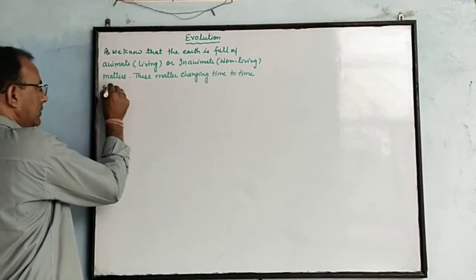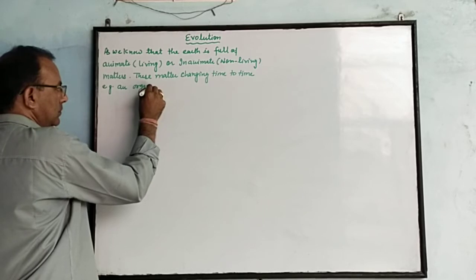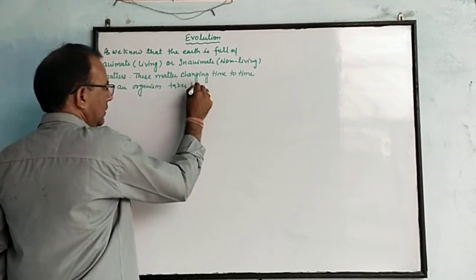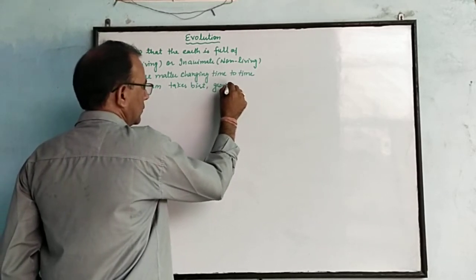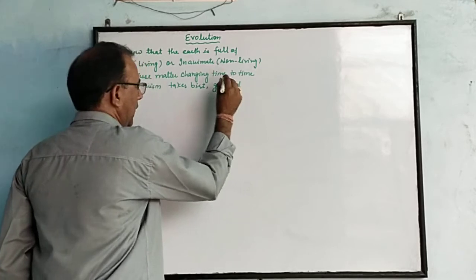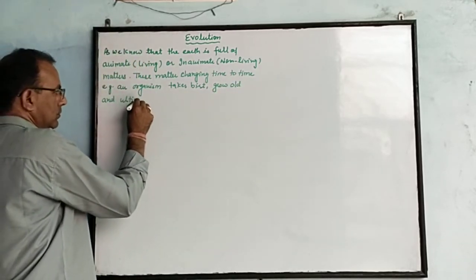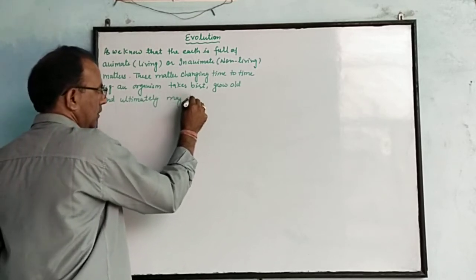For example, an organism takes birth, grows old and ultimately may die off.